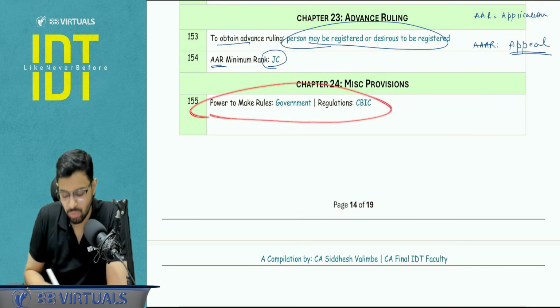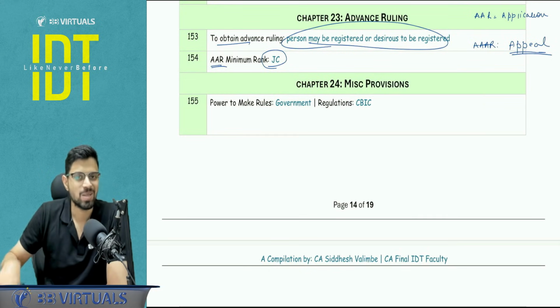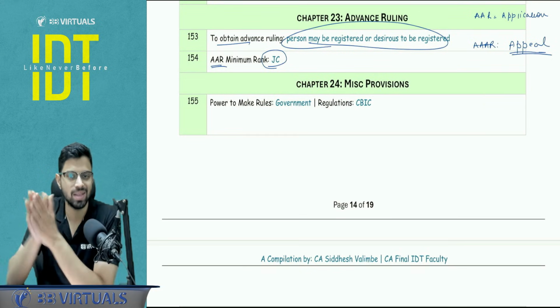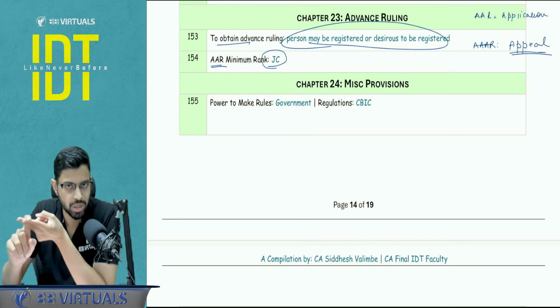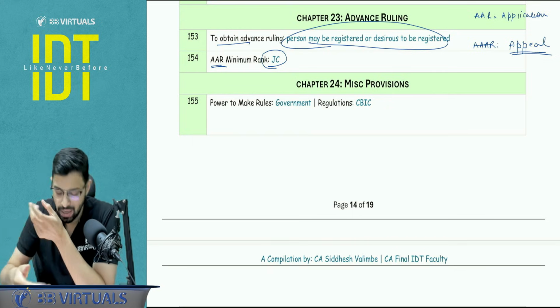Miscellaneous provisions, obviously we don't cover this chapter, so I have not put a lot of points here, just certain things: the power to make rules is given to the government and the power to make regulations is given to the CBIC. Okay, let's proceed.